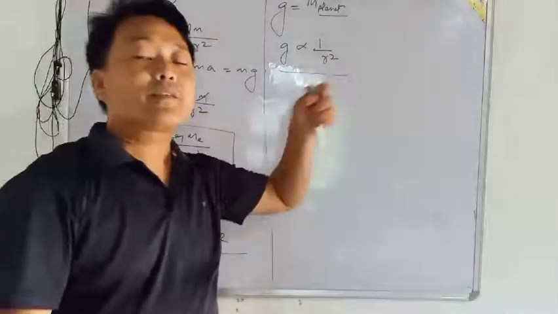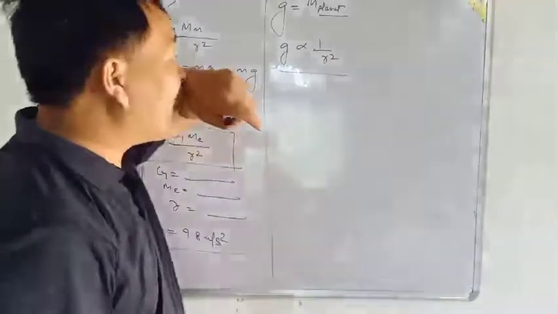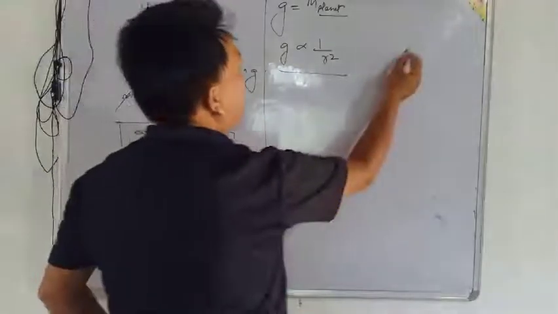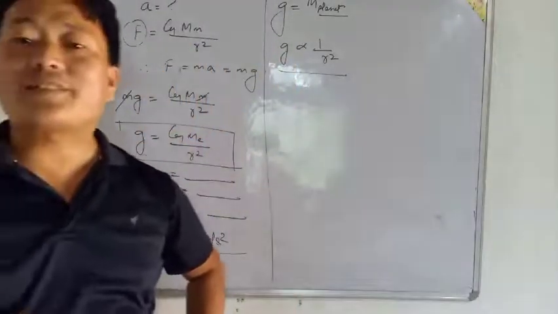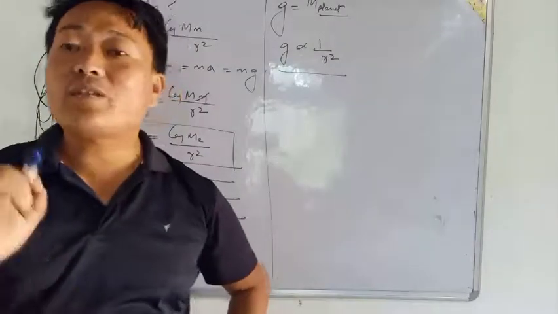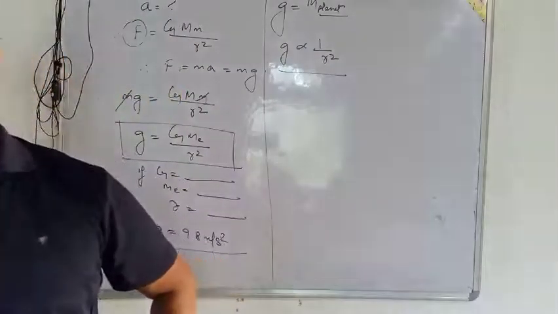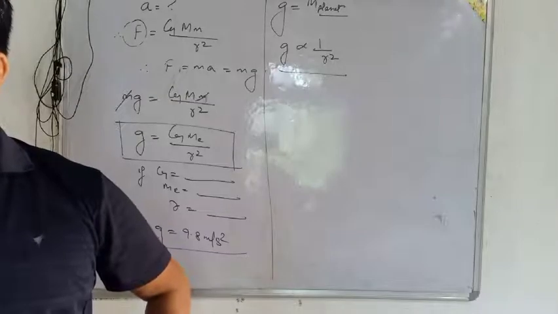Now see, for example, radius is less means density will be very high.